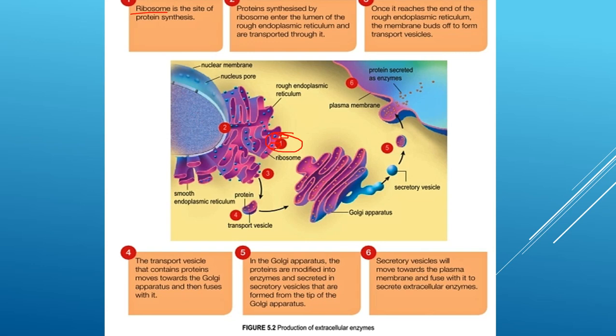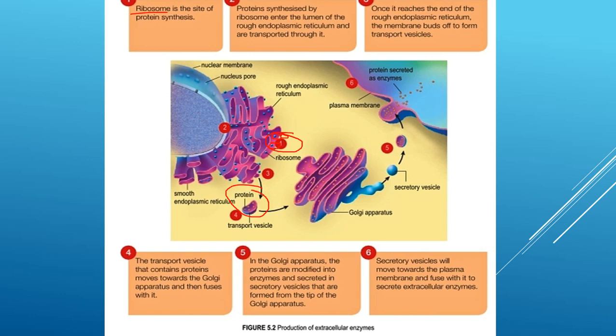Okay. So protein synthesized by the ribosome will enter the RER, rough endoplasmic reticulum, and then transported through it. Kemudian step yang ketiga di sini ialah once it reaches the end of the RER, the membrane buds off to form transport vesicle. So dia akan form here transport vesicle.